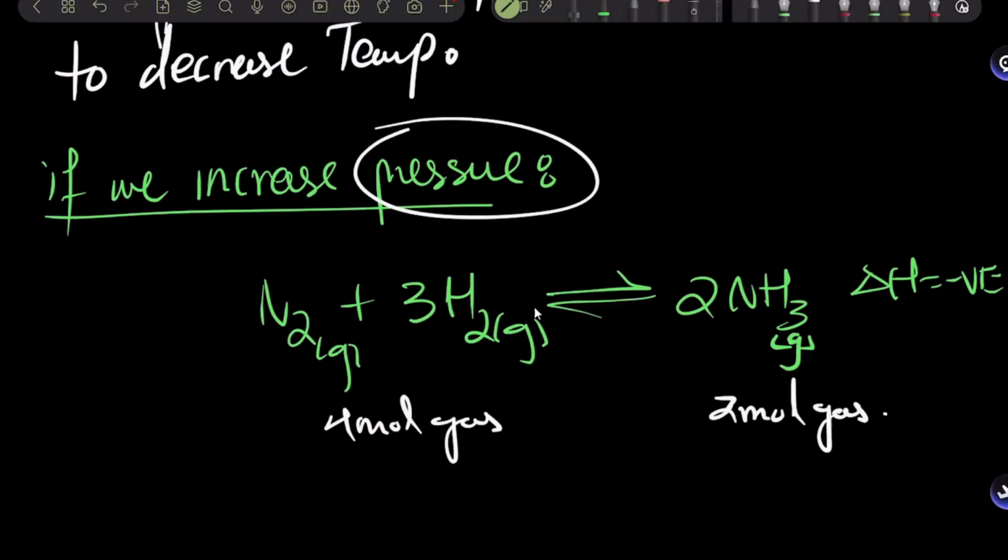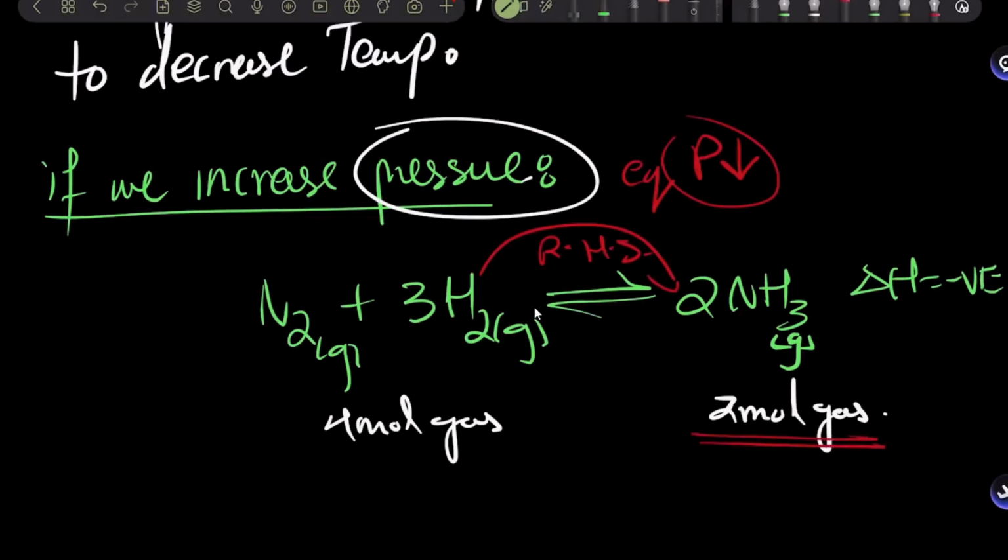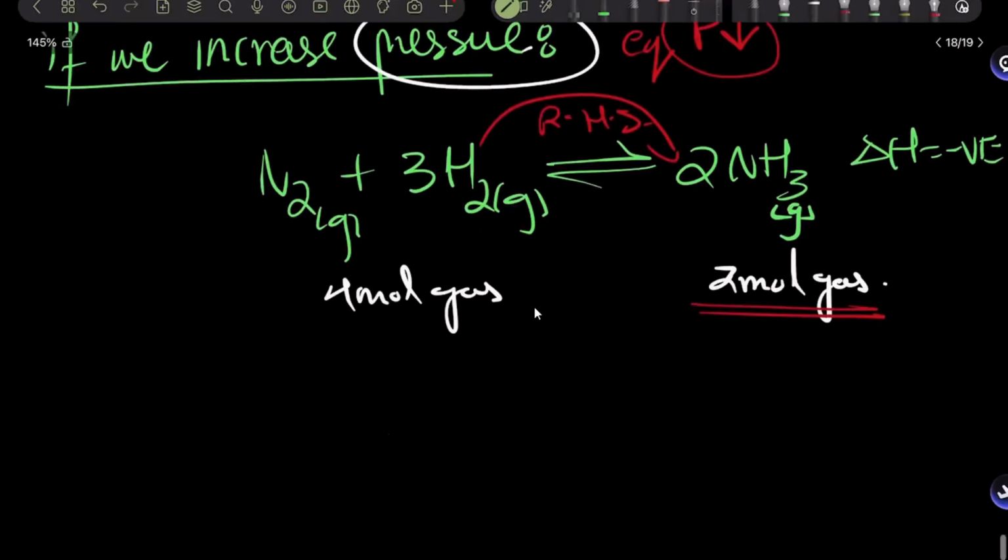So now, if we increase pressure, what is equilibrium going to do? It's going to try to decrease pressure. Now, in order to decrease pressure, should it form more moles of gas or fewer moles of gas? Fewer. So move to the right-hand side. So it will shift to the right hand side towards fewer moles of gas. All right. So now I can write it like this.